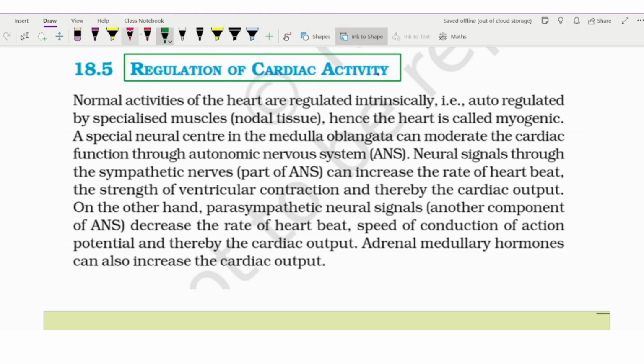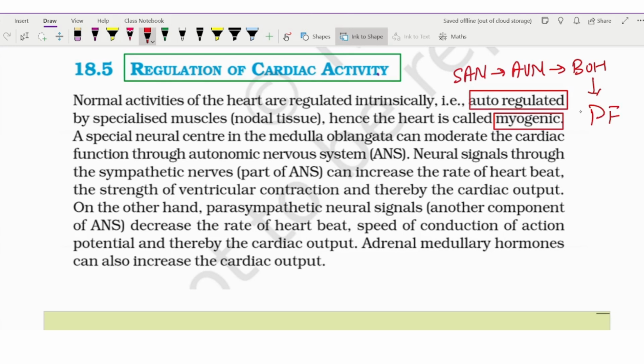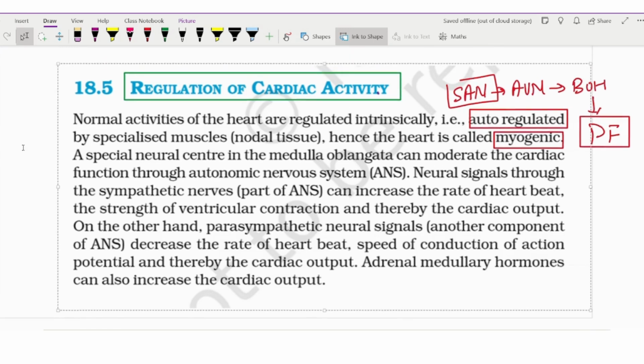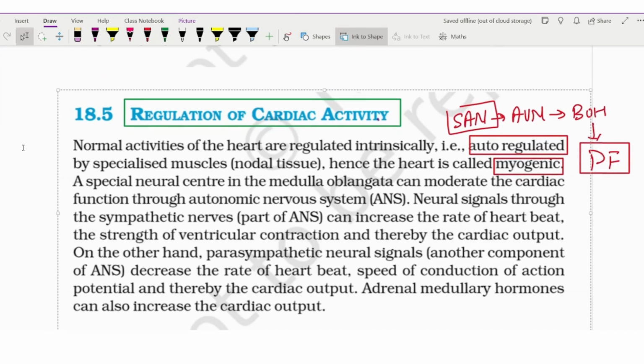First of all, we know very well that our heart is auto-regulated, having its own signal generation with the help of the conduction system, from the SA node to the AV node, and from the AV node to the bundle of His, and then it gives the signal to the Purkinje fibers. So this is the complete system, how the SA node to the ventricular muscles give the regulation. With the help of this conduction system we get the cardiac activity. Even if our heart is out of the body for some minutes, it will keep beating by itself. That is the reason our heart is known as myogenic.